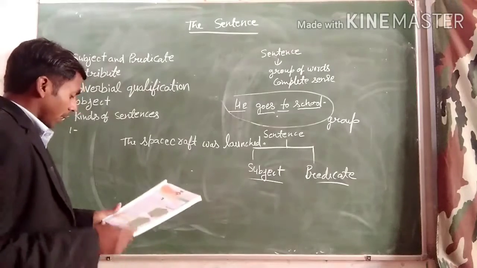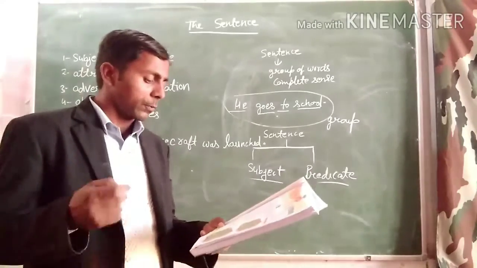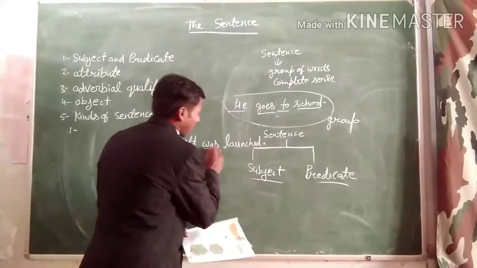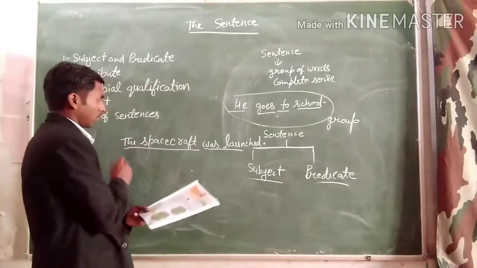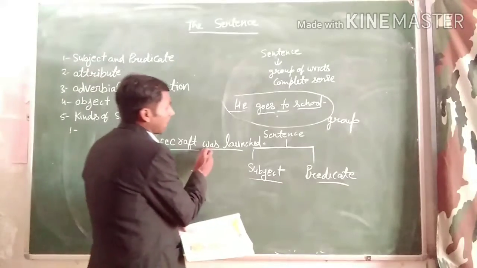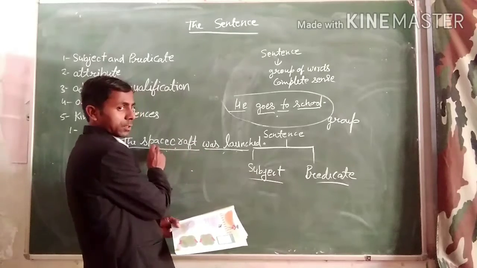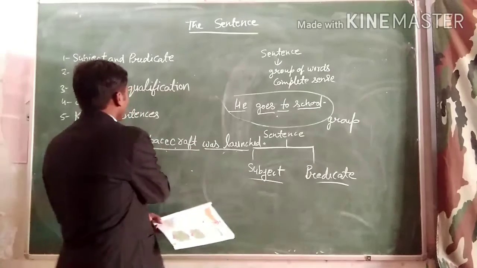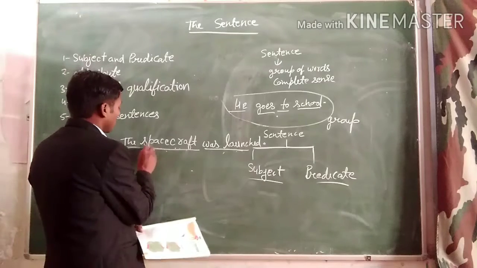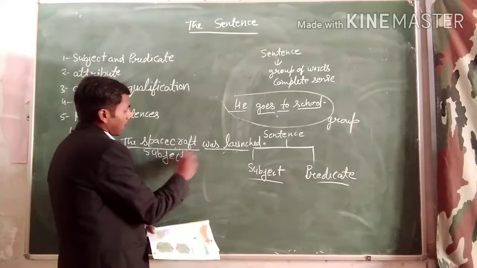Here is the definition: the subject of the sentence is the part that denotes the person or things we are talking about. It means there is work done by a person and we are talking about the person. So this group of words will be the subject. This part of the sentence will be the subject.